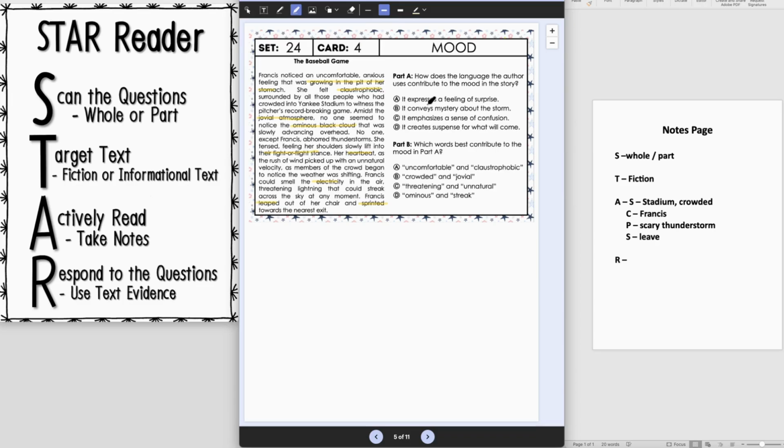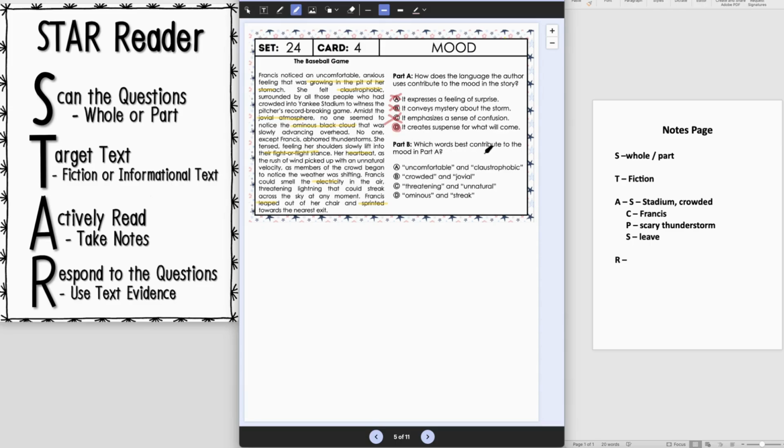So let's see how these words create kind of a feeling. So do these words express a feeling of surprise? Well, no, I don't think that's expressing surprise. I got a sense of feeling fearful here. To convey mystery about the storm. Well, the storm might be mysterious, but if it's ominous, it's kind of more scary. To emphasize the sense of confusion. I don't think she's confused at all throughout here. To create suspense for what will happen. Okay, that makes sense because it really feels like all this kind of scary language is building towards something. So here, the vocabulary is best supporting D.